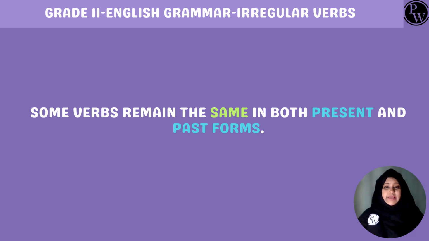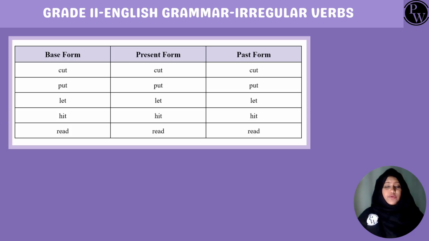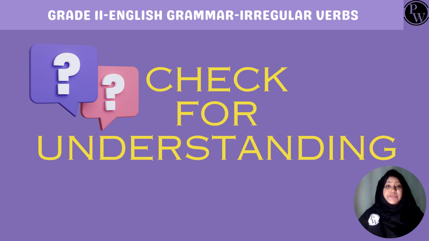Some words stay the same in both the present and past forms. Now let's look at some base words like cut, put, let, hit, read, and their present and past forms. You'll notice that the spelling stays the same throughout. So let's practice using the different forms we've learned. Just remember, regular forms usually get ed added to the word, while irregular forms change the word completely. Let's give it a try.